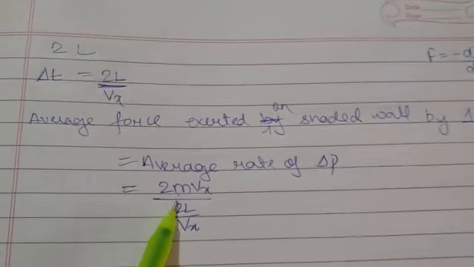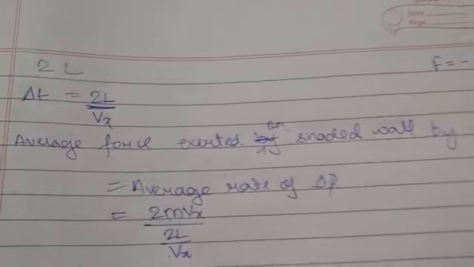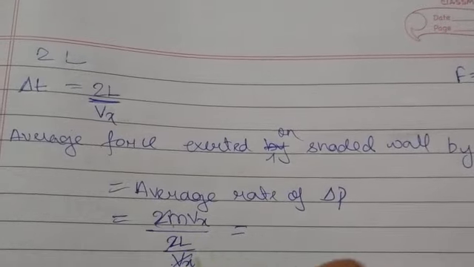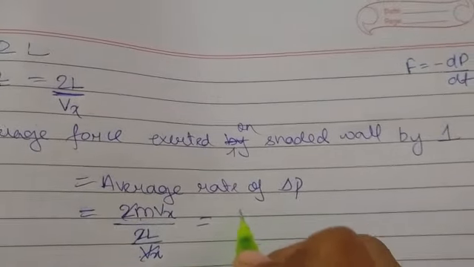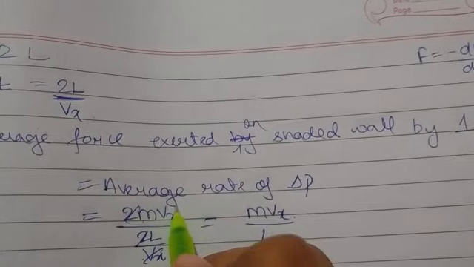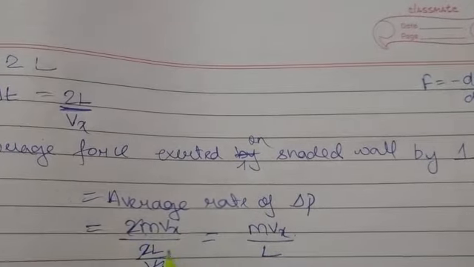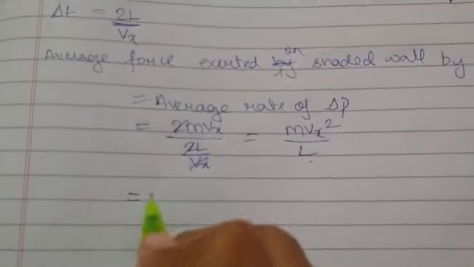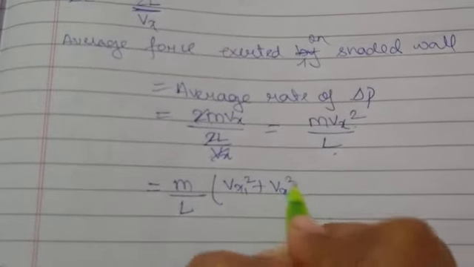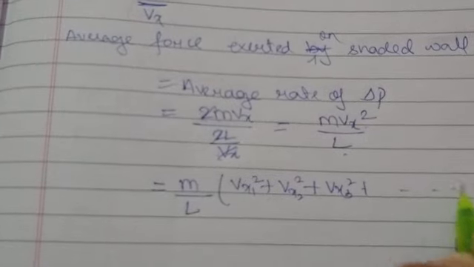Now we had considered the first molecule. If we consider more molecules like molecule 2, 3, 4, then in such cases, this equation, the 2 and Vx get cancelled, and it becomes m Vx square by L. So this average force, mVx square by L, if we consider molecule 2, 3, 4 and more, can be written as m by L times Vx1 square plus Vx2 square plus Vx3 square and so on.